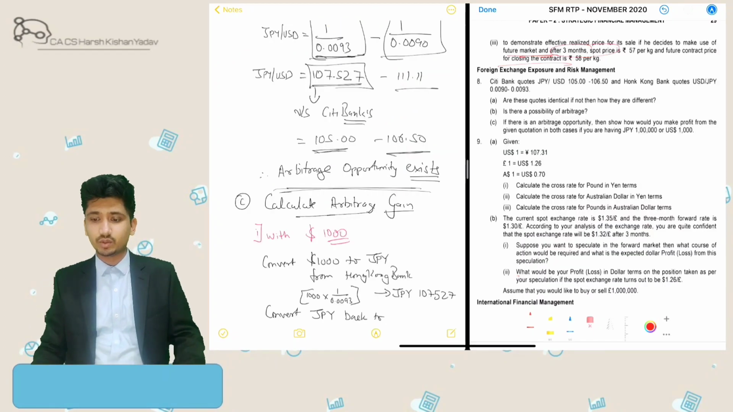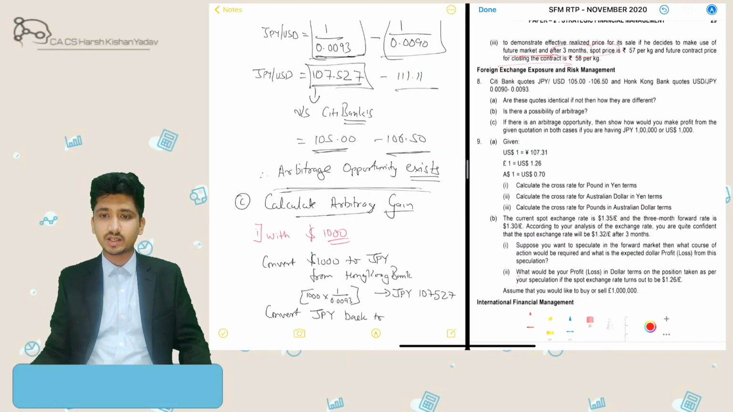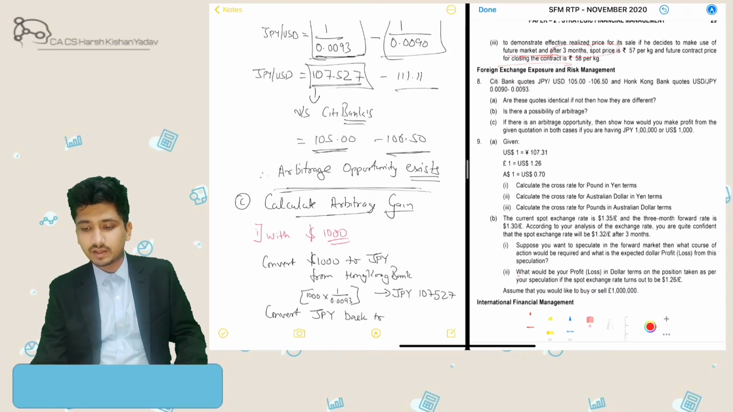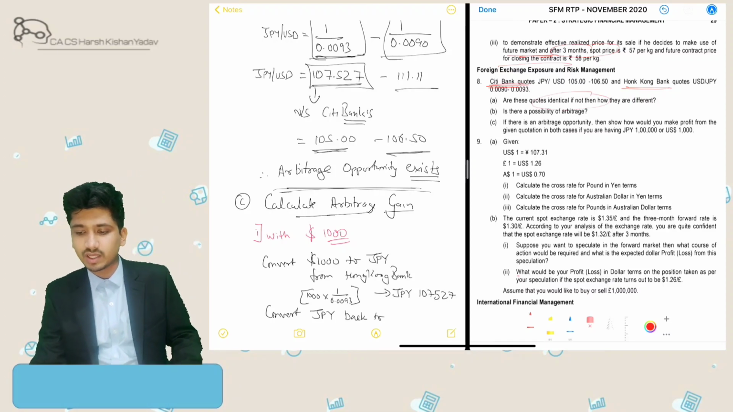Let's start with our 8th question, which is from the foreign exchange exposure and risk management chapter. So we are given here codes of 2 different banks, Citibank and Hong Kong Bank. So we need to identify whether these codes are identical or not.